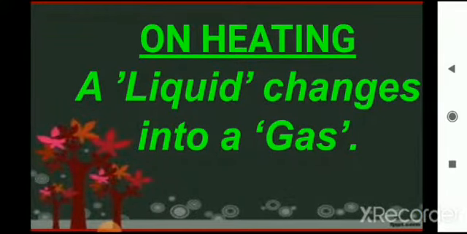And what is boiling? Your answer will be, a change in which a liquid changes to a gas or vapors due to heat is called boiling. I am repeating. A change in which a liquid changes to a gas or vapors because of heating is known as boiling. Clear?